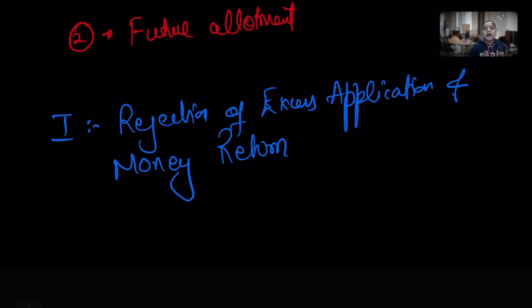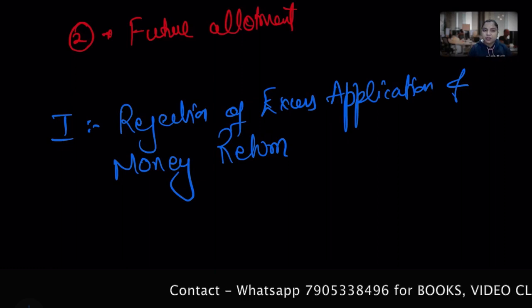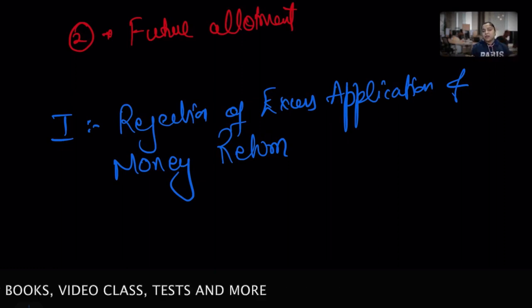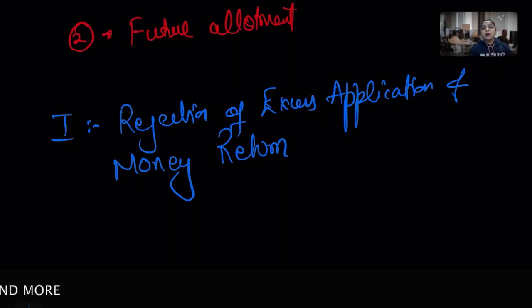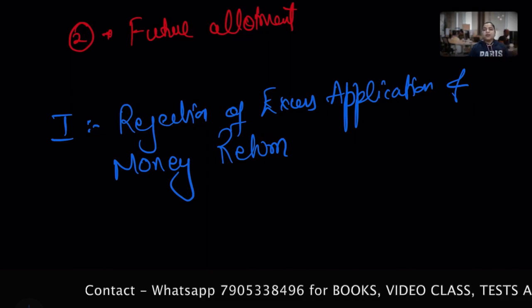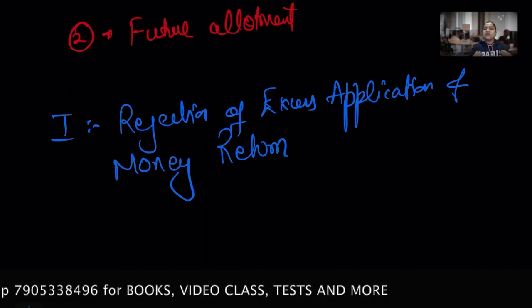In that case, the application money which we, as a company, have received from those applicants will be refunded to them as a full amount. That means if I have 10 shares, I cannot issue to 12 people, I have to issue only to 10 people. So for those 2 people, I have to give back. When I received those moneys, what entry did I pass?